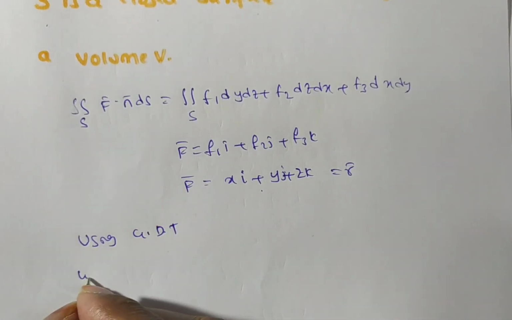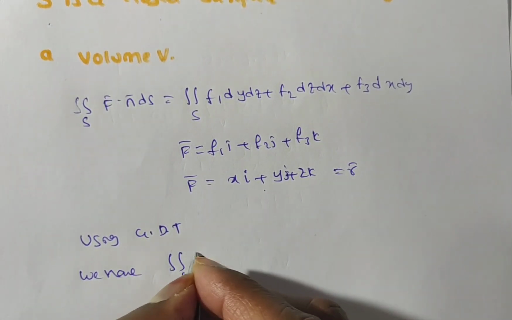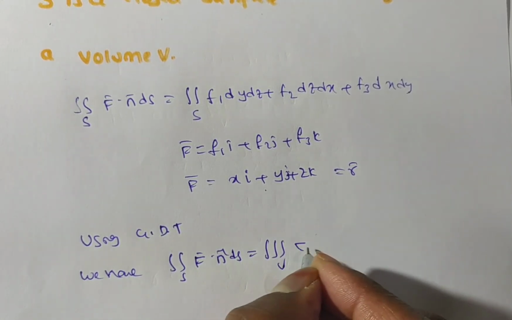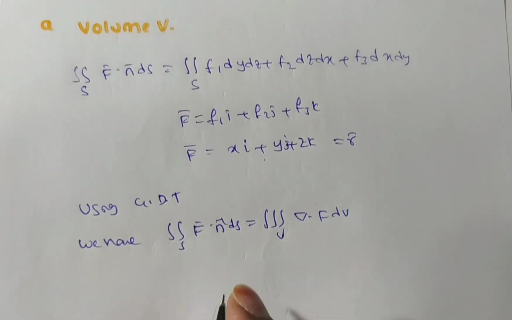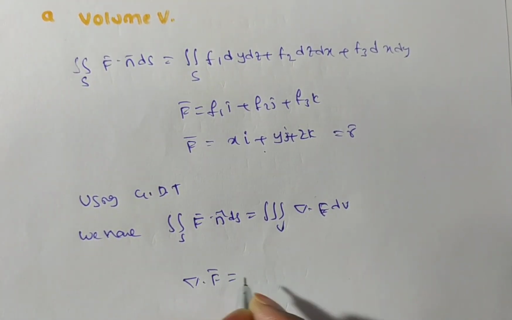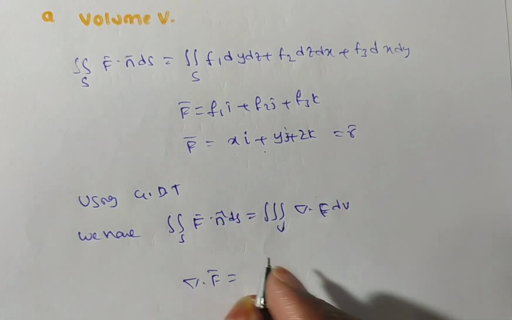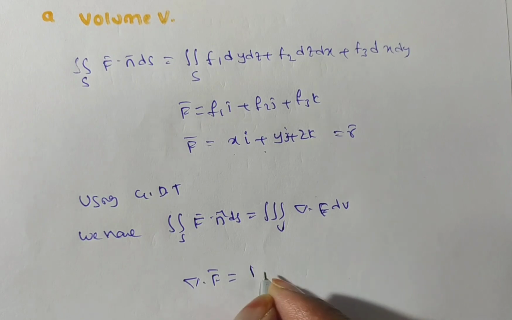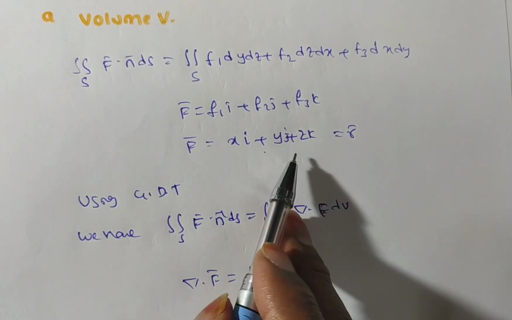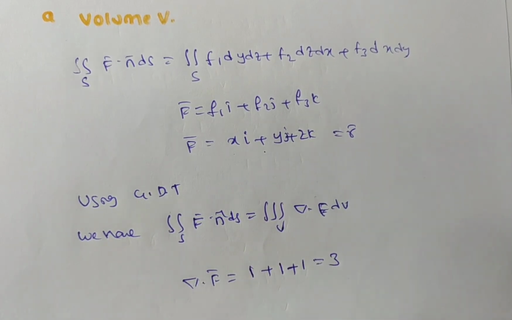what do we have actually? Integral over S f bar dot n cap dS is equal to triple integral over V del dot f dV. Now we need to find del dot f bar. What is the del dot f bar? Del dot f bar is dou f1 by dou x. f1 is here x. So with respect to x if you differentiate, then you will have 1. Now y with respect to y partially, you will have 1. z with respect to z, the derivative is 1. So in total you will have 3.